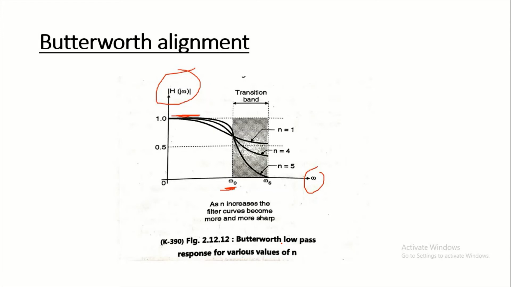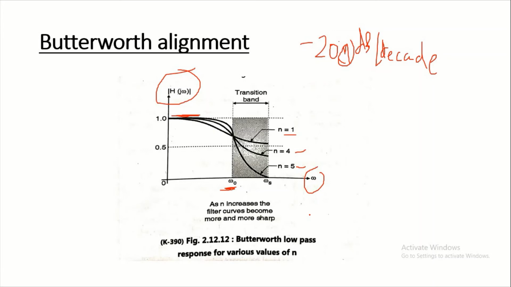Therefore, we get more and more sharp curves with increase in the value of n. This roll off rate is minus 20 into n dB per decade. This is for n is equal to 1, n is equal to 4 and n is equal to 5. Means by increasing the value of n, we get a sharp curve.